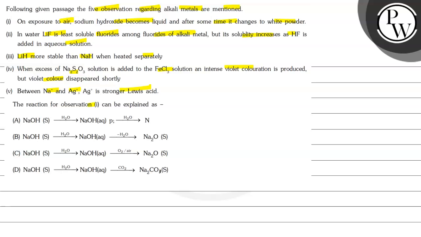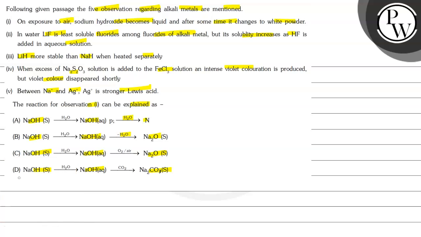The reaction for observation 1 can be explained as NaOH solid in H2O results in NaOH aqueous. NaOH solid on reaction with H2O gives NaOH aqueous, and after dehydration, that is removal of H2O, Na2O solid. NaOH solid on reaction with H2O results in NaOH aqueous, and further on reaction in air with CO2, this will result in Na2CO3 solid.